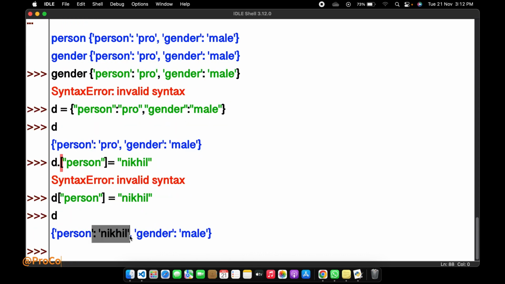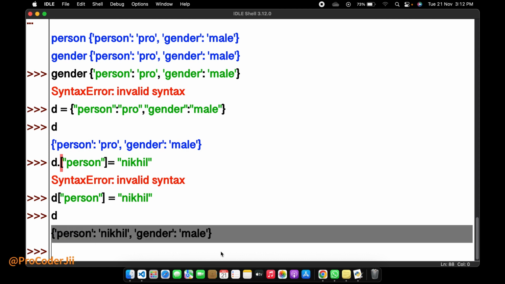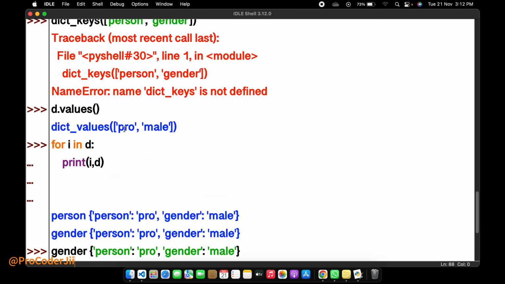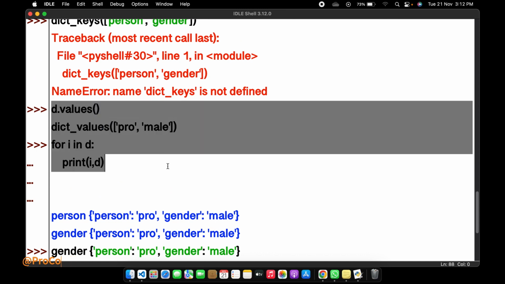So these are the simple operations performed with a dictionary, and it's useful in scenarios when you have a large amount of data and you can perform some operations very easily. In these scenarios this type of key and value pair is very easily and widely used.